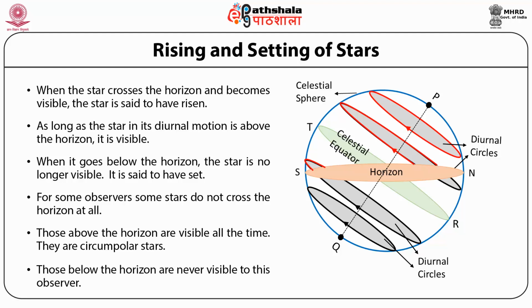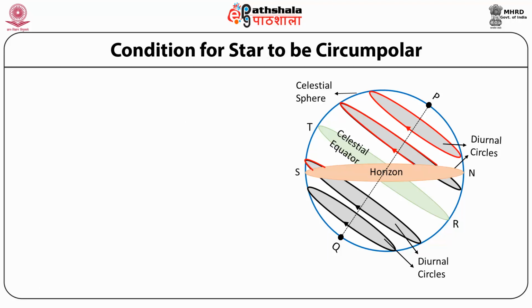The diurnal circles of stars north of the celestial equator are more than half above the horizon, whereas the stars in the south of the celestial equator have less than half of their diurnal circles above the horizon. Thus, for an observer in the northern latitude, the stars in the north will be visible for longer duration as compared to the stars in the south.